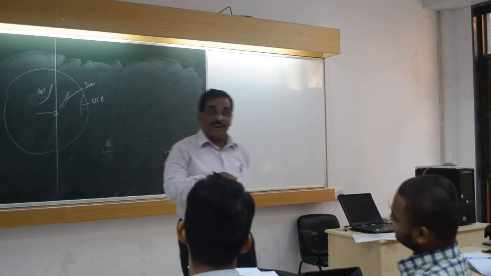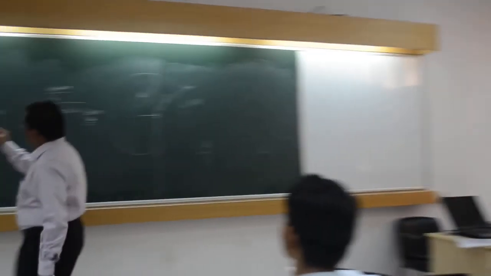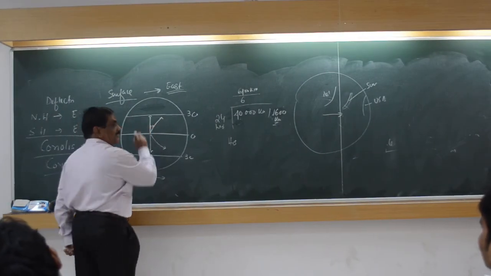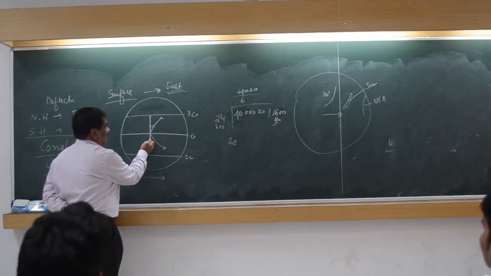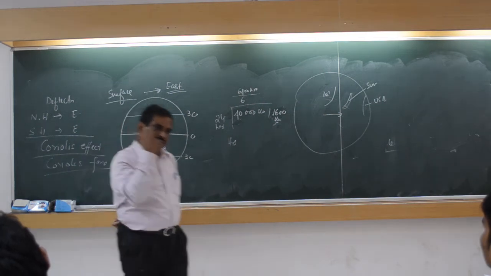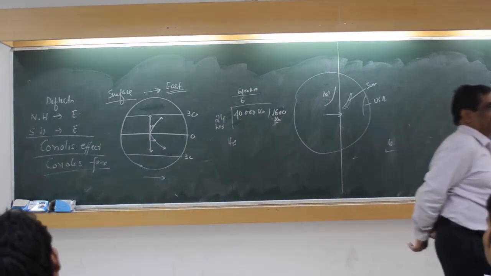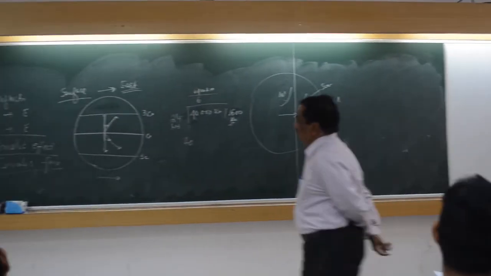You are thinking about the air. Similarly, suppose this air is going this way, it will be deflected towards this. Similarly, on this side it will be deflected. This is called Coriolis. This happens in a train, everywhere, with any moving object. Okay?